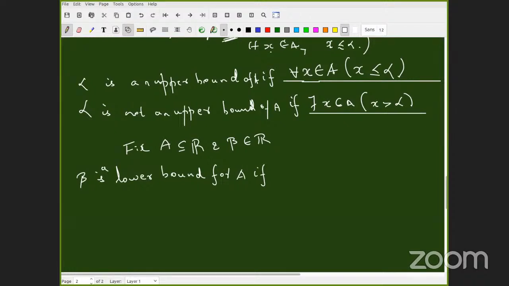Latifa Tasneem. Yes, sir. For all x belongs to A, x is greater than or equal to beta. Excellent. Very good. So don't be nervous. You are excellent. I hope all of you have imagined beta is here. Members of A should be to the right. Could be equal to beta also. That's allowed, lower bound. Okay. Right. Very good. When beta is not a lower bound of A, I think now it should be fast.